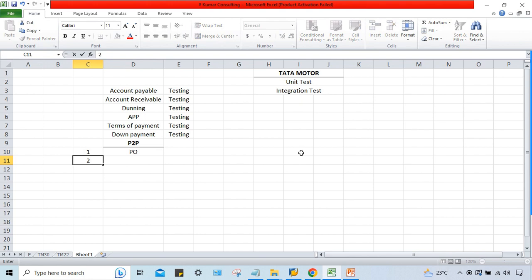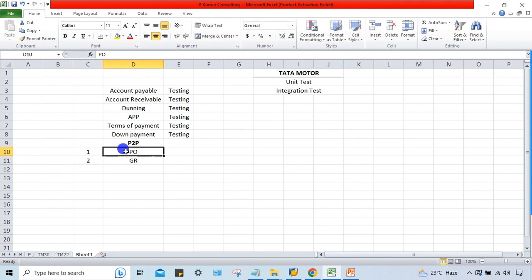In the next step, what will happen? Since the supplier or vendor has received a purchase order from Tata Motor, based on that purchase order, what is happening? The vendor will supply the raw material. So for Tata Motor, what is happening, guys? Tata Motor is going to receive that goods, right? So it is called goods receipt. This activity is called goods receipt, GR.